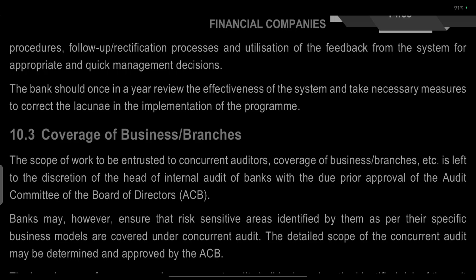The bank should review the effectiveness of the system once a year and take necessary measures to correct the lacunae of implementation problems.